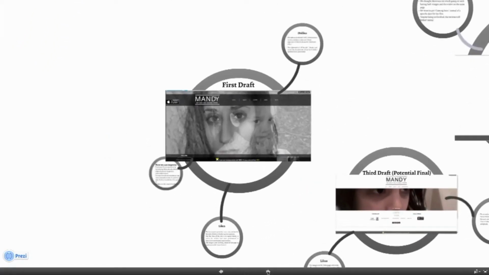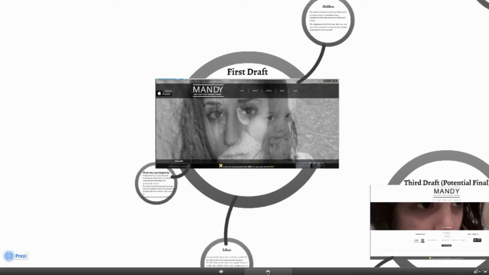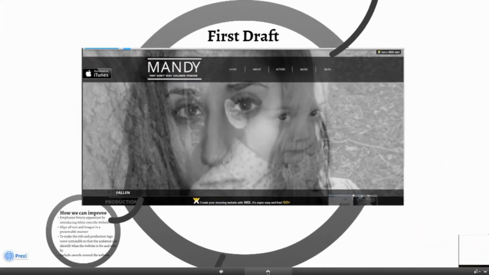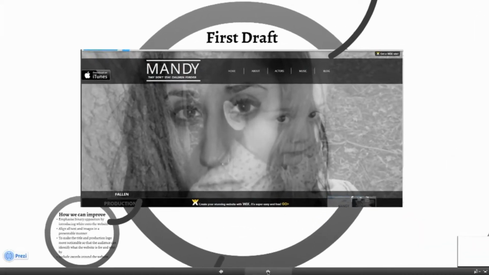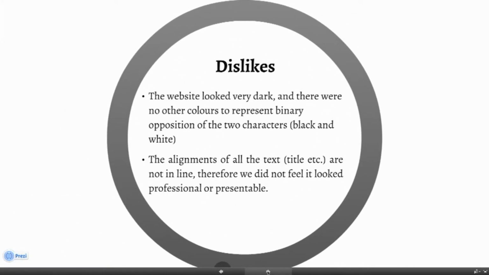During the process of our development of our website, we had 3 different drafts. This is the first draft. The dislikes were the website looked very dark and there were no other colours to represent binary opposition of the two characters. The alignments of all the texts are not in line, therefore we did not feel it looked professional or presentable.